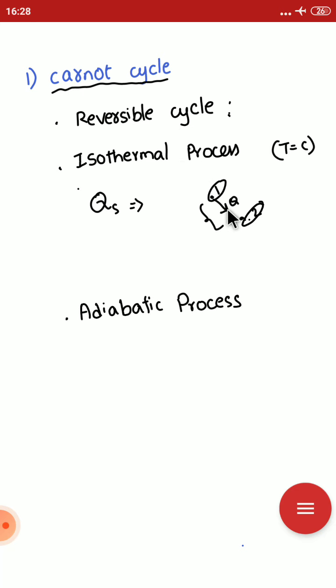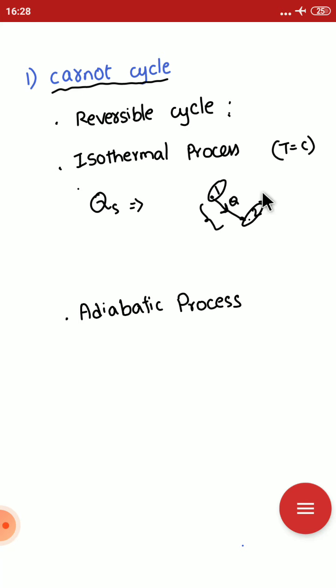It is not practically possible, but it is a theoretical or idealized process only.